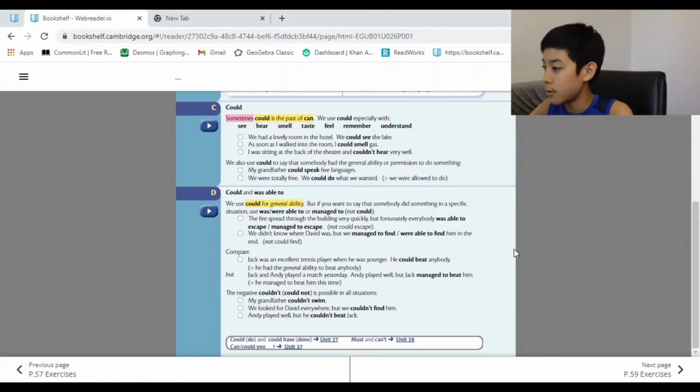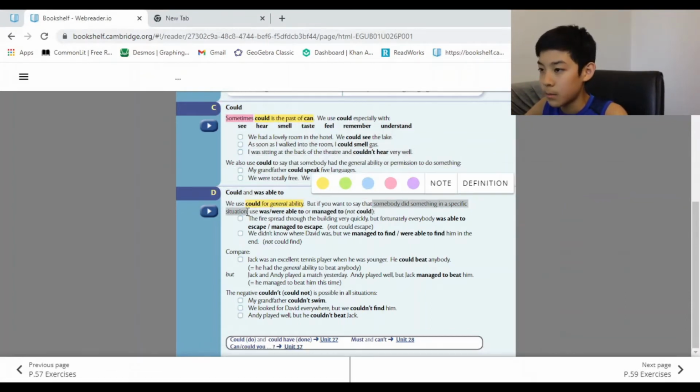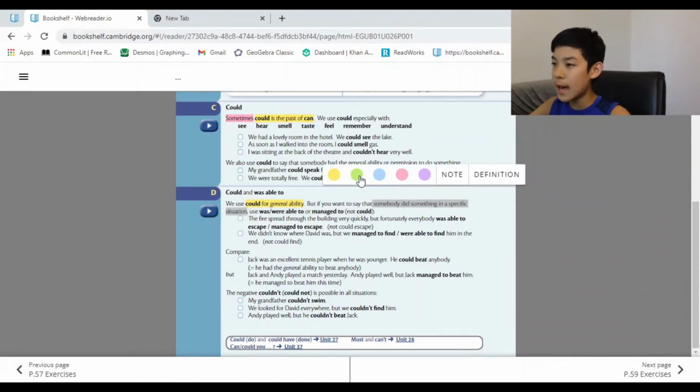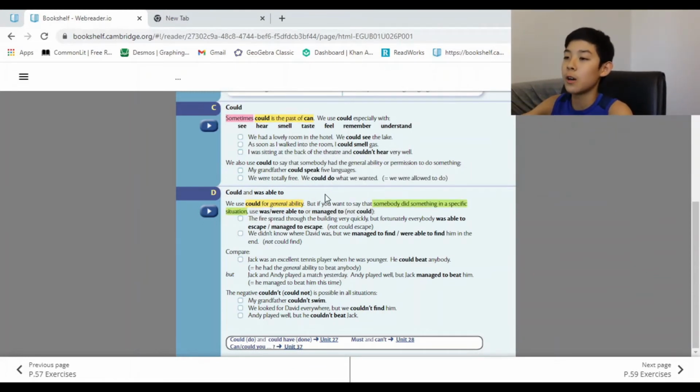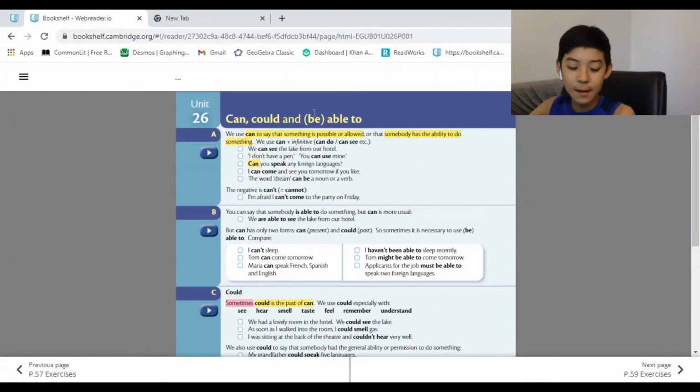Alright, so now, here we go. Somebody did something for a situation. We'll put this as green. This is for the second half. Be able to. To be able to do something is situational, can and could, general.